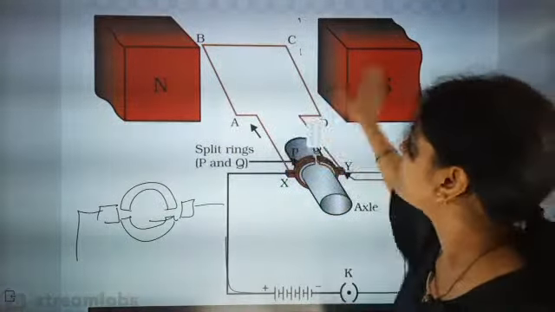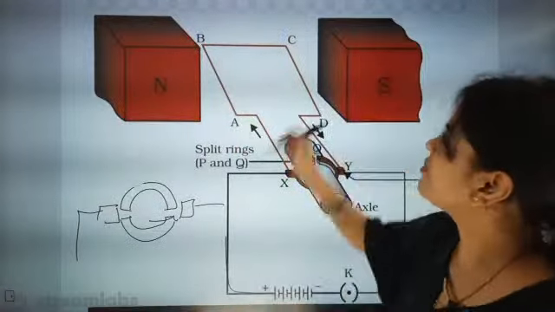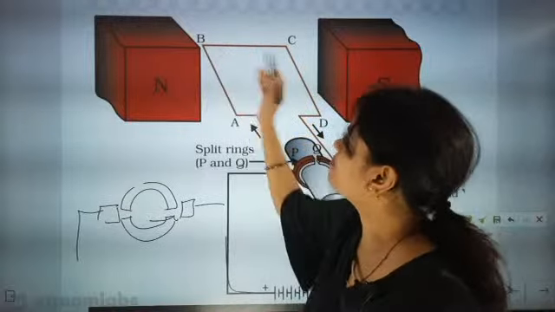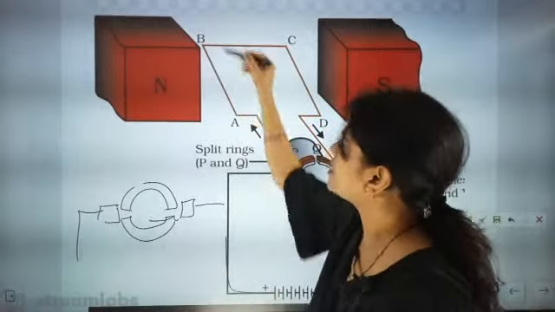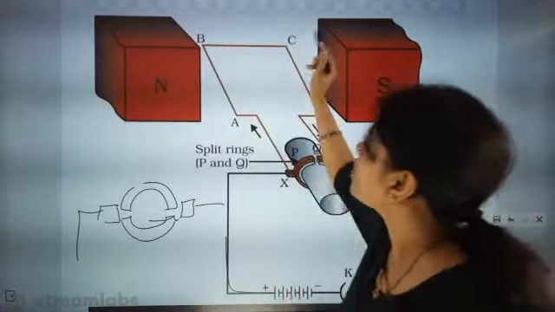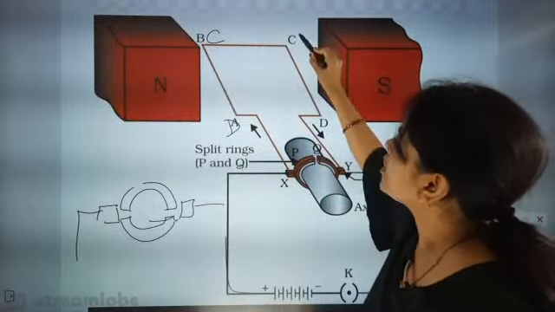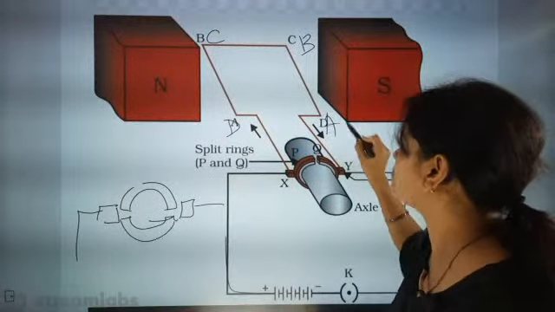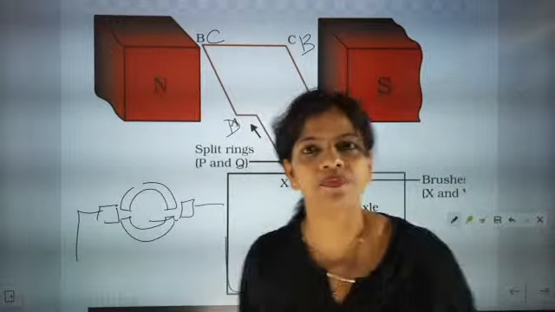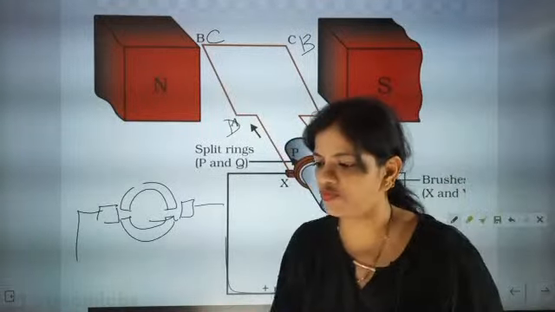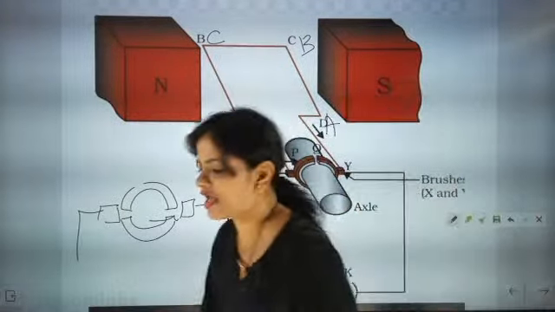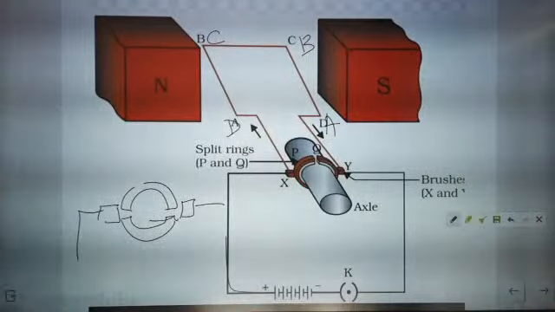After some time this C part will come here and the D part will go that side. So now A, B, C, D are there. C will come here, D will come this side, B will come here and A will come this side. Now tell me one thing: what will be the direction of flow of current now?